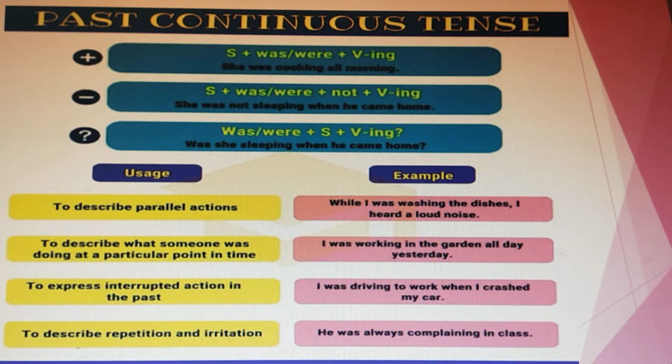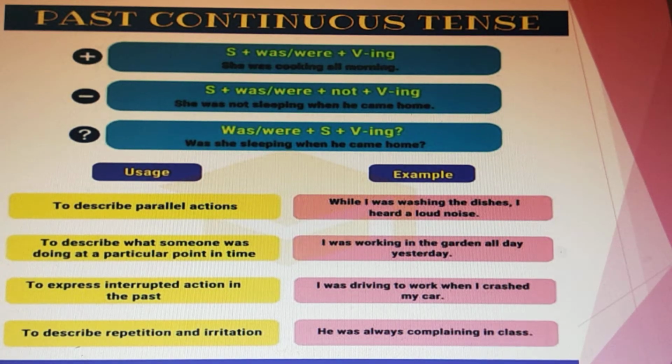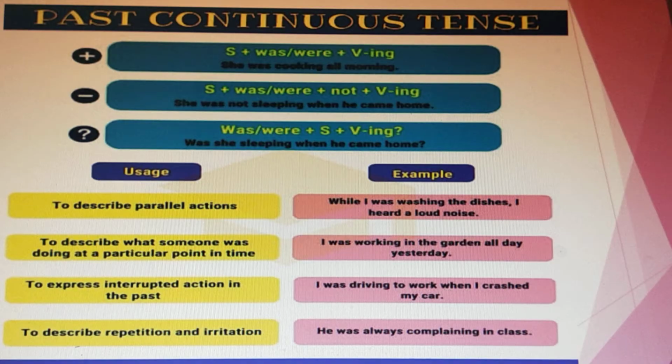Now students, in this past continuous tense, there are two types of sentences. First, you can say it's an individual action, but in a few sentences you can say there are two simultaneous actions, which describe parallel actions. Like, while I was washing the dishes, I heard a loud noise. Means both the actions are taking place together.